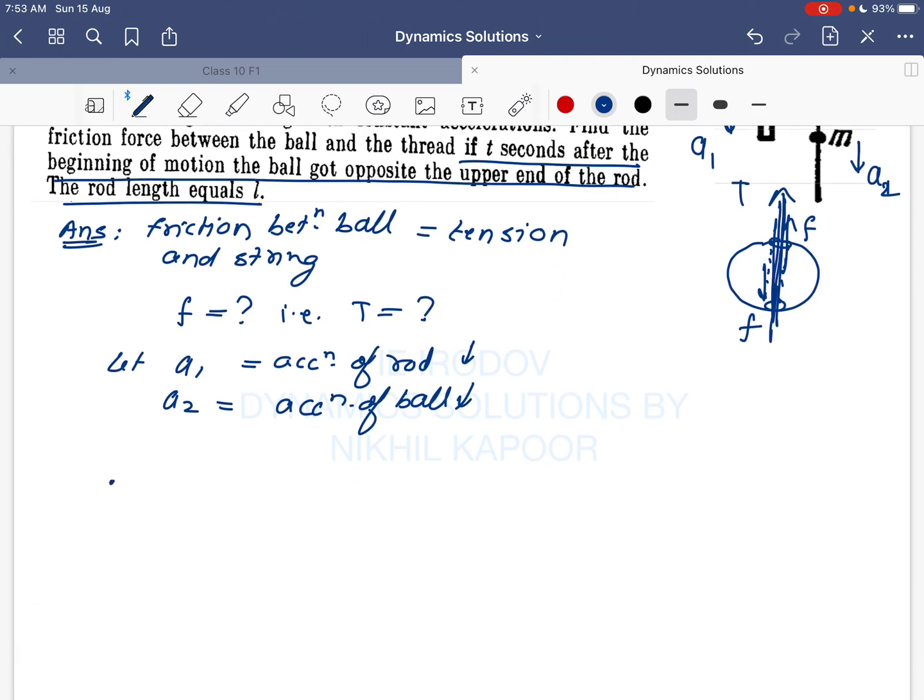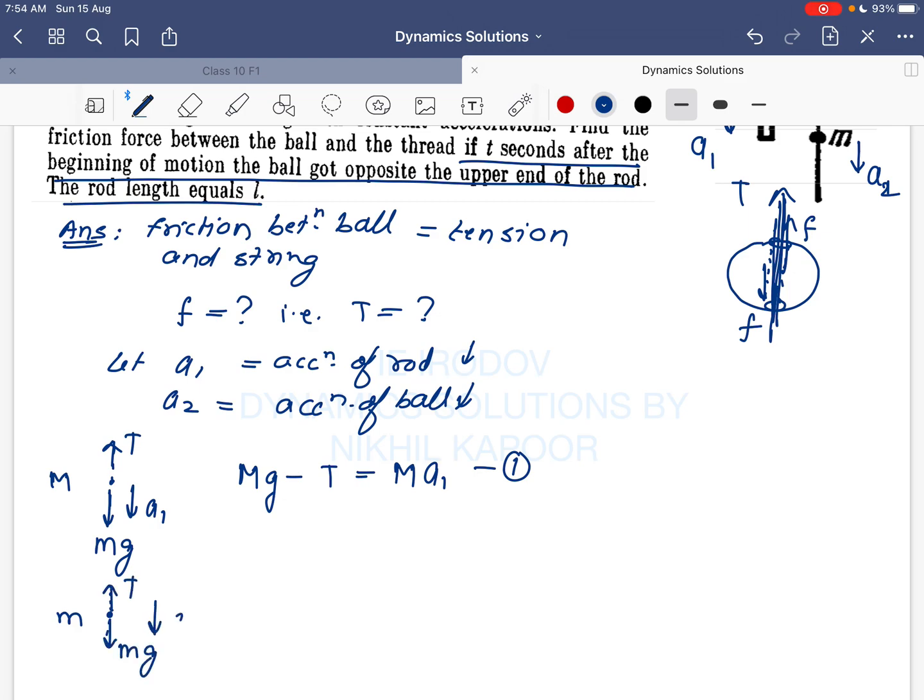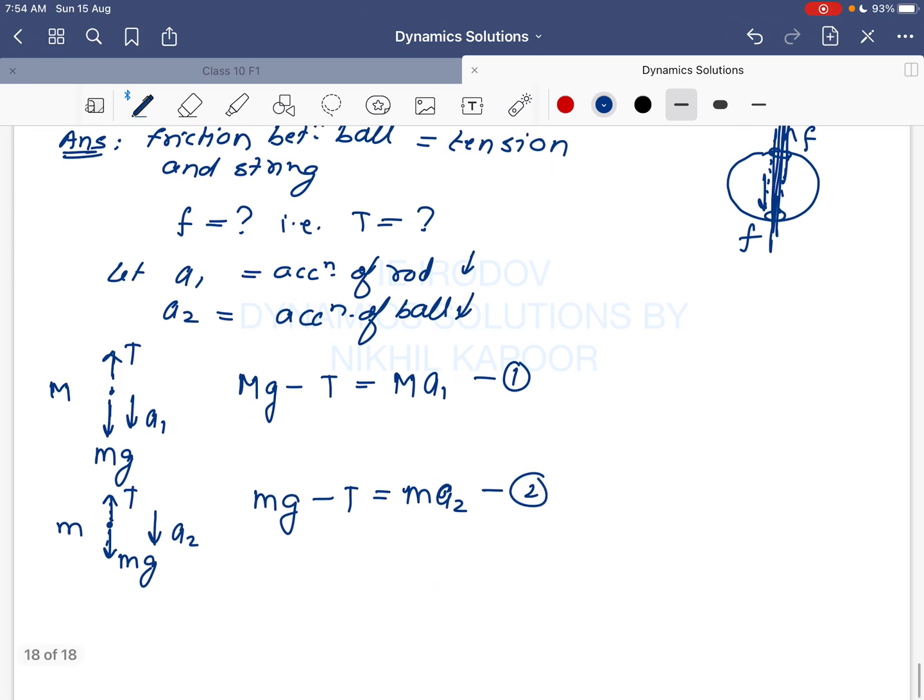And from the FBDs, if I draw the FBD of the rod, its weight is acting in the downward direction, tension or friction in the upward direction, and it is going with acceleration in the downward direction. So Mg minus T will be equal to capital M into a1, that is equation 1. Second, if I draw the FBD of the ball, friction, that is nothing but tension, and mg acting in this direction, it is going in the downward direction. So it will be mg minus T is equal to m into the acceleration of the ball, that is our equation 2.